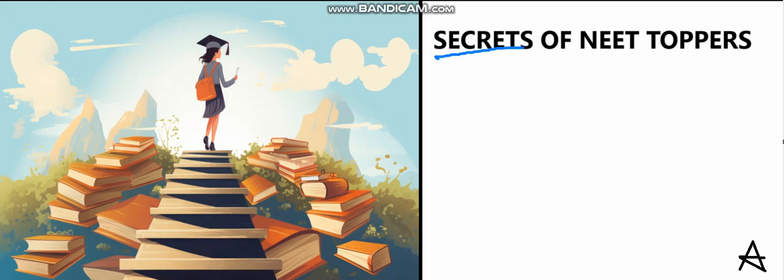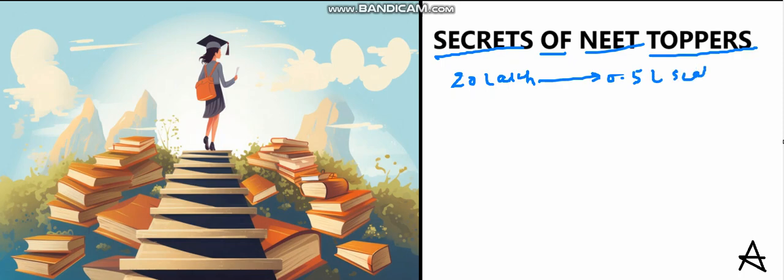Today I shall be talking on the topic of secrets of NEET toppers. Because if you look for the exam, nearly 20 lakh students appear for the exam and they fight for 0.5 lakh seats. So the ratio here comes out to be 0.5 by 20, so this is 1 by 40.